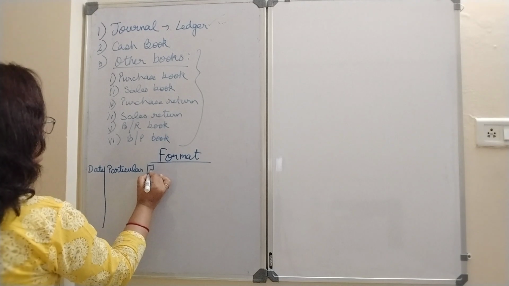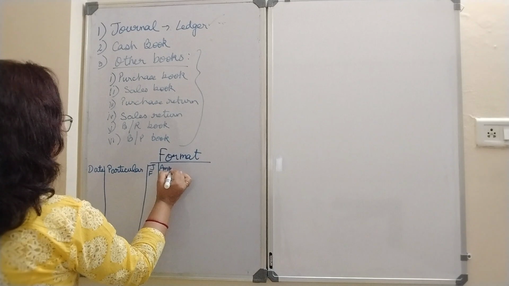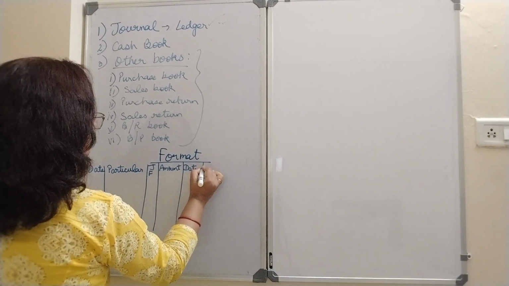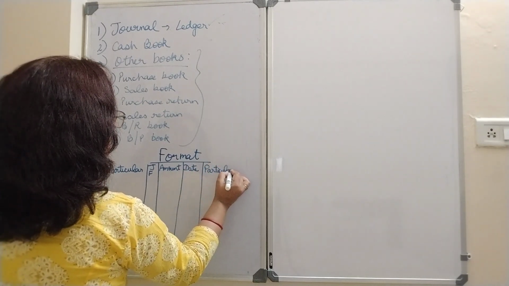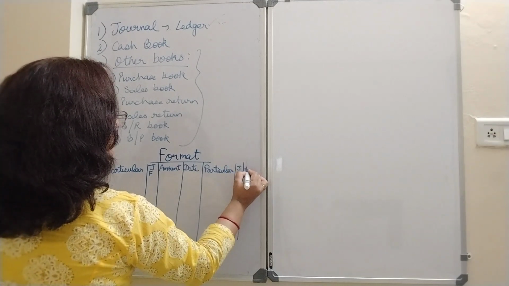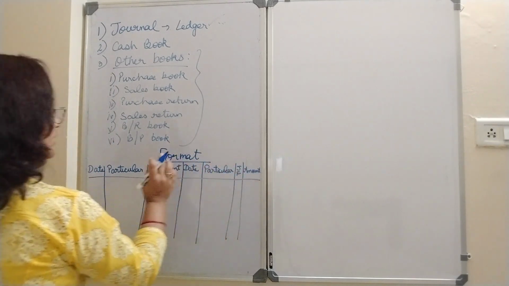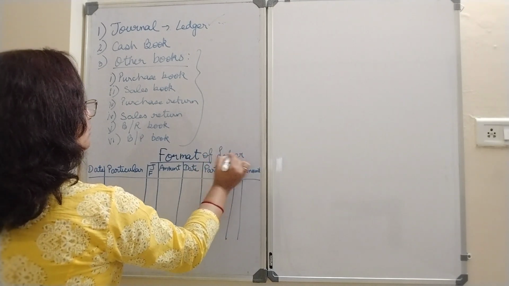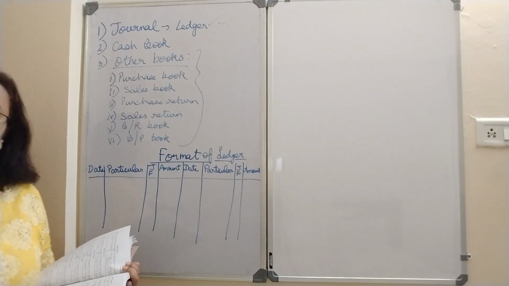Over here we write journal folio, then amount, then again date, then particulars, then journal folio, and then amount. This is the format of ledger. So again I am reminding you, learn the formats very carefully. You get marks for that.